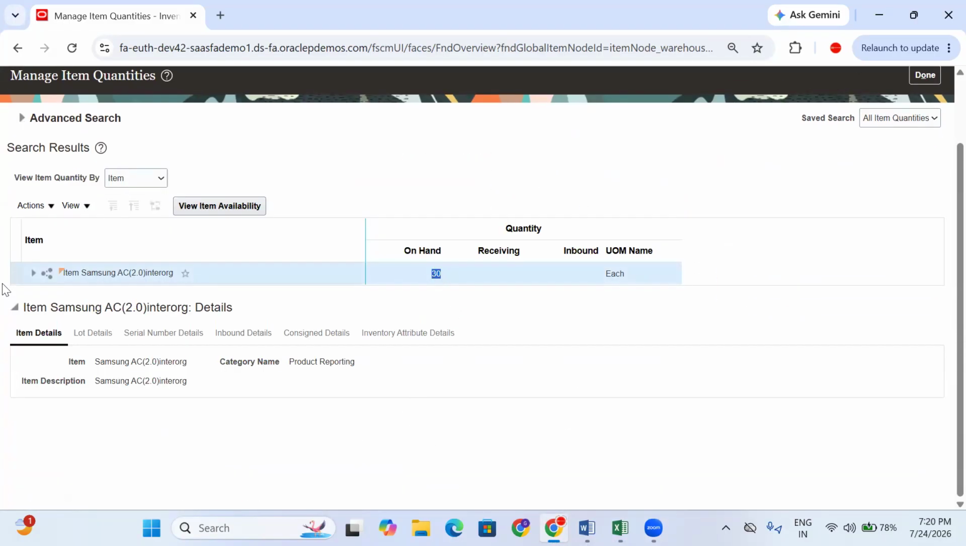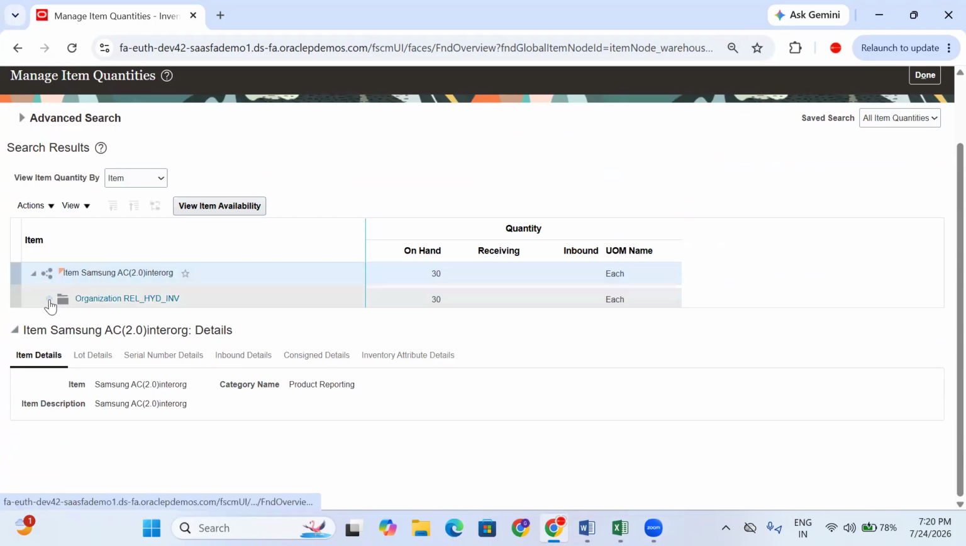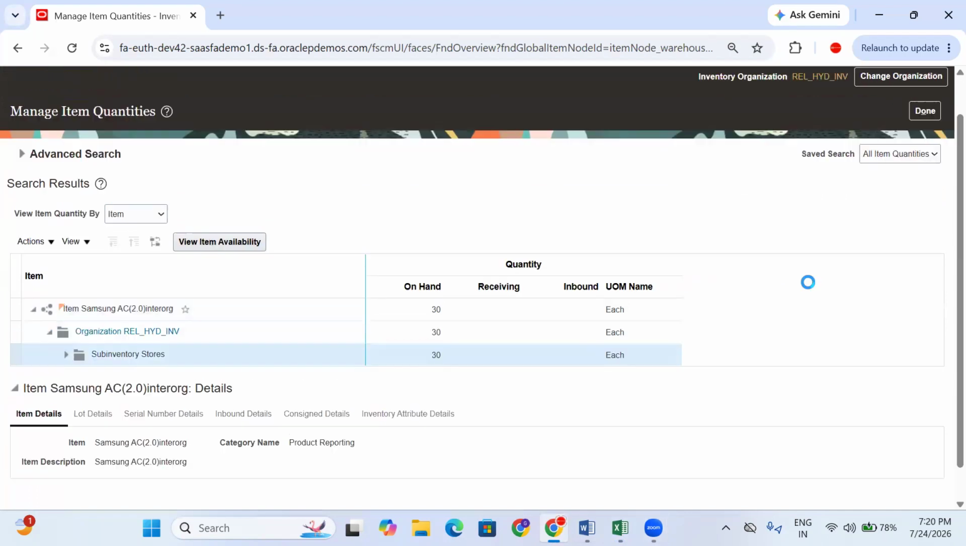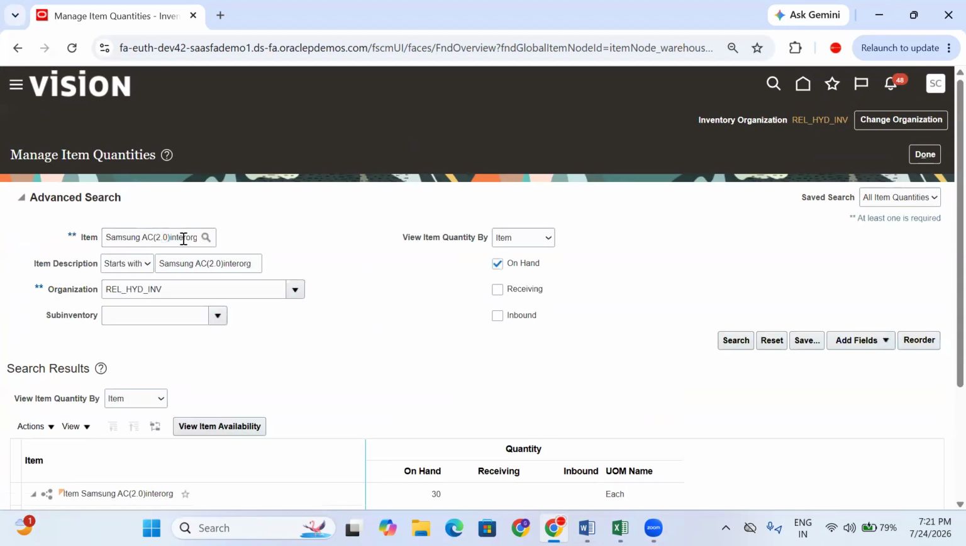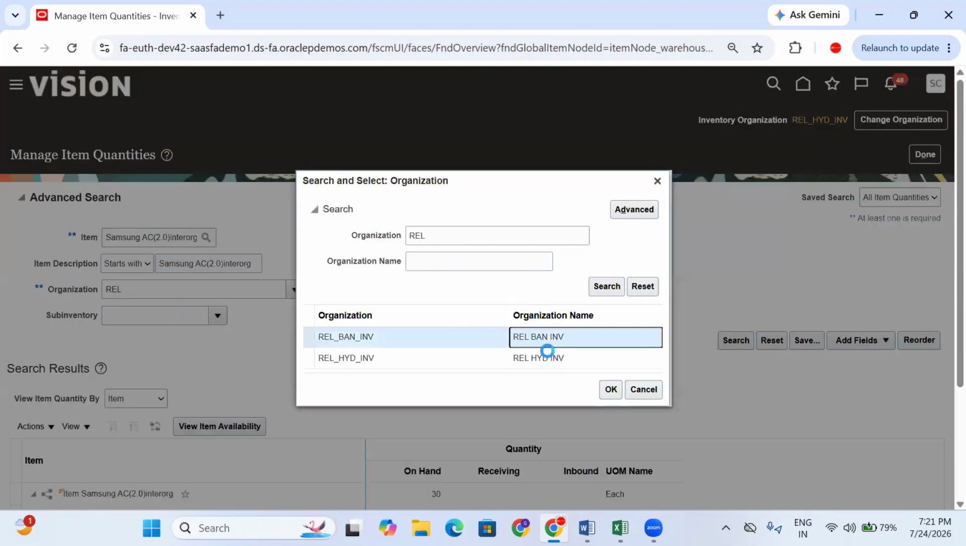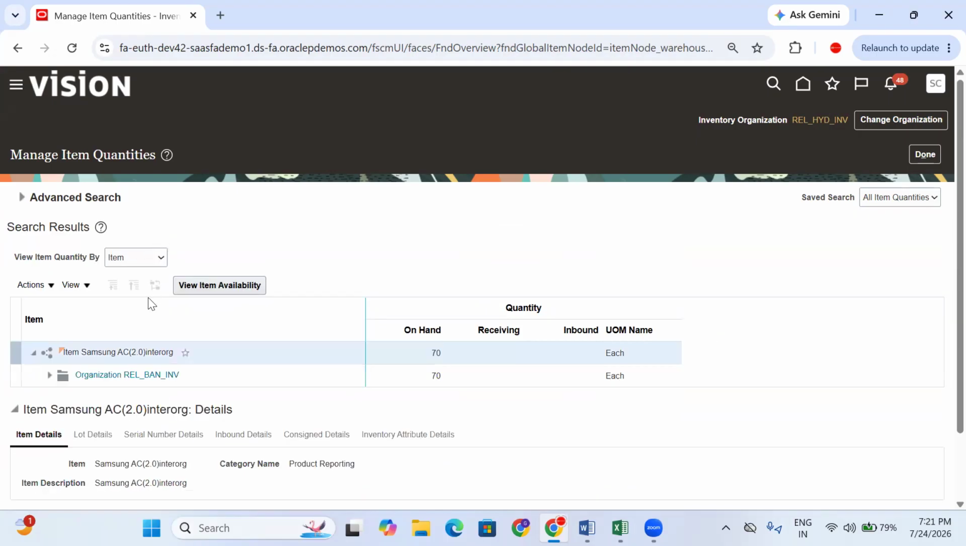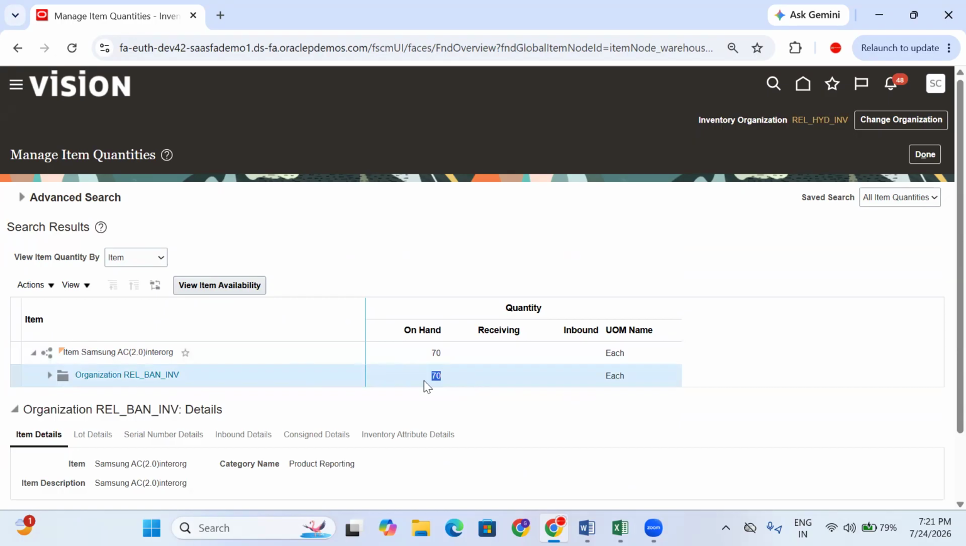So already 30 quantity is there from the store sub inventory, right? So now the destination sub inventory, the destination organization also has some quantity, right? Let's check it. Destination organization also. What is the quantity? 70 quantity is there in the destination organization.